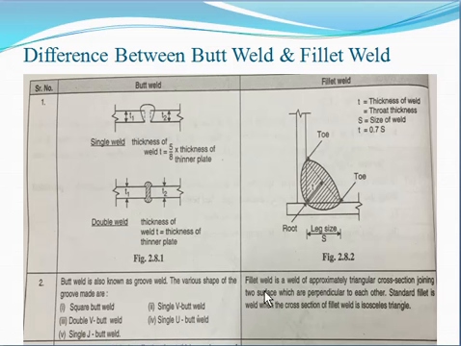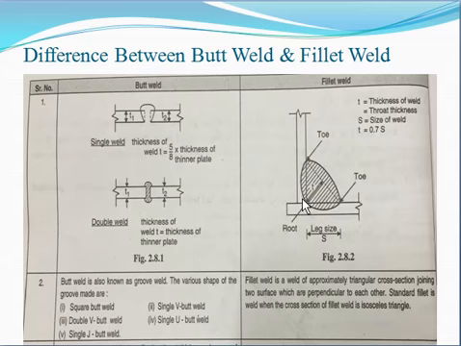In case of the fillet weld, it is a weld of approximately triangular cross section joining two surfaces which are perpendicular to each other. A standard fillet weld is a weld when the cross section of the fillet is an isosceles triangle. This triangle is the isosceles triangle.